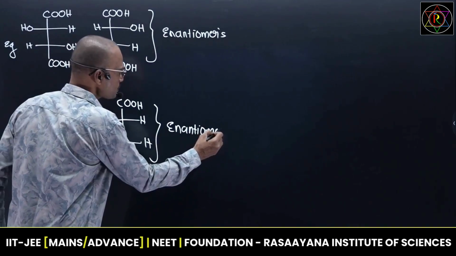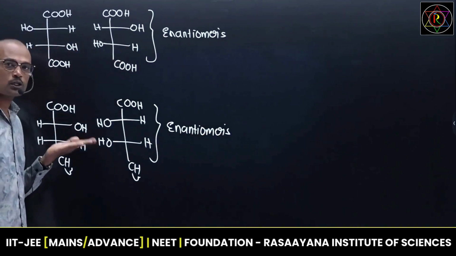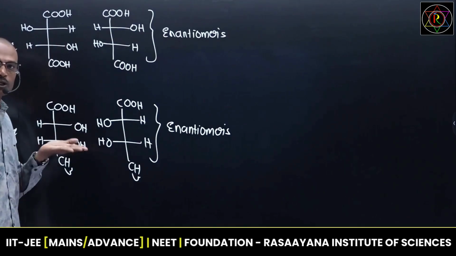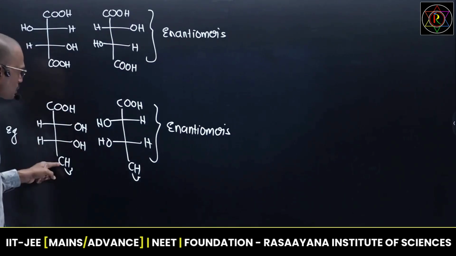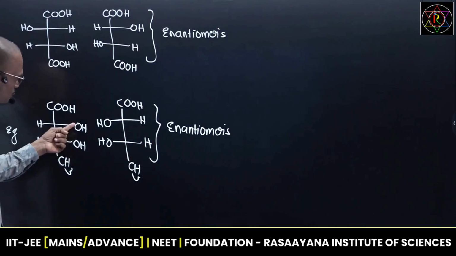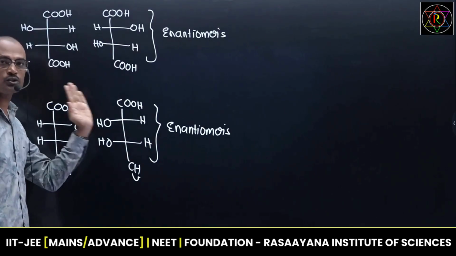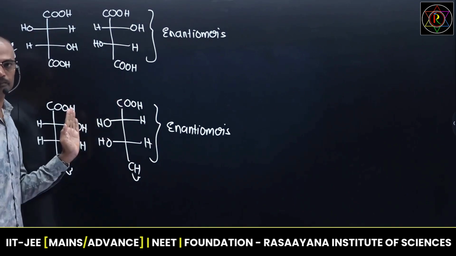Why is it enantiomers? Only a simple reason. The simple reason is, if I want to suspend any plane of symmetry, or if I want to suspend any center of symmetry, all are completely absent here. See, this substitution, both are not same. Suppose if this substitution is the same, and these two are orienting on the same side, that image is almost all same. If it is same, at that time it is not an enantiomer.